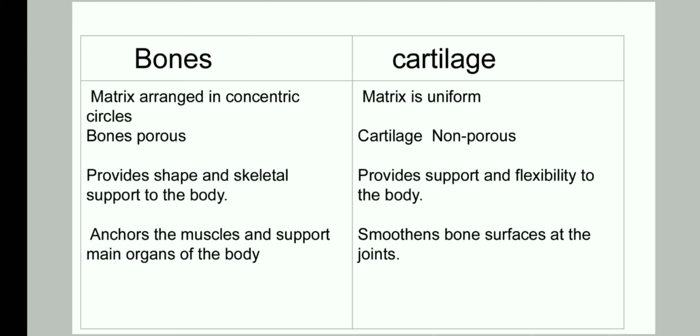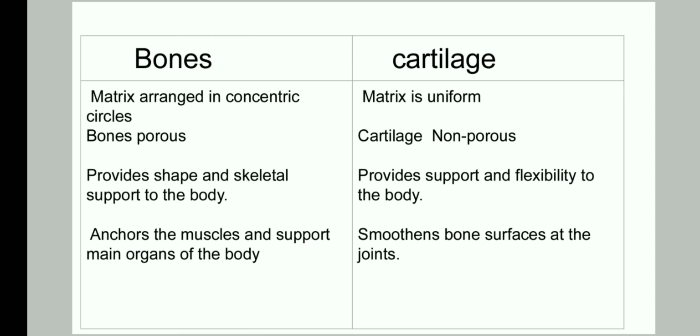Bones provide us shape, and similarly skeletal support also, like in the rib cage and other parts of the body, and cartilage provides support along with flexibility to the body, as cartilage is found on the ends of the joints and all, so that it provides flexibility to the body.